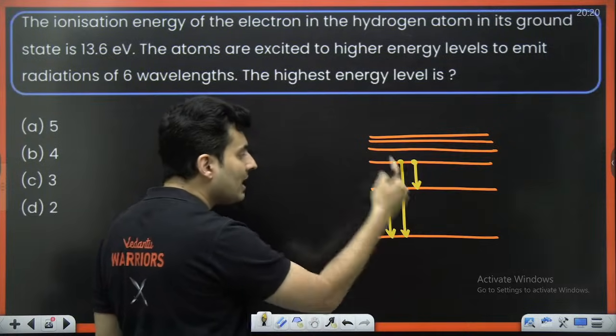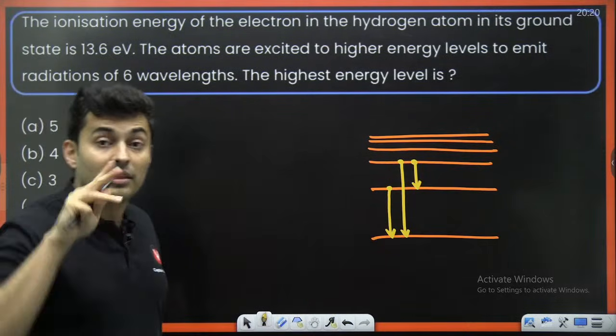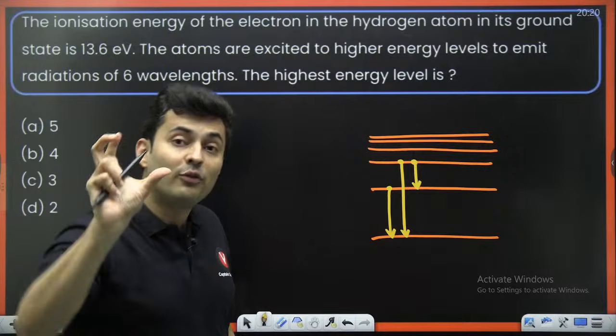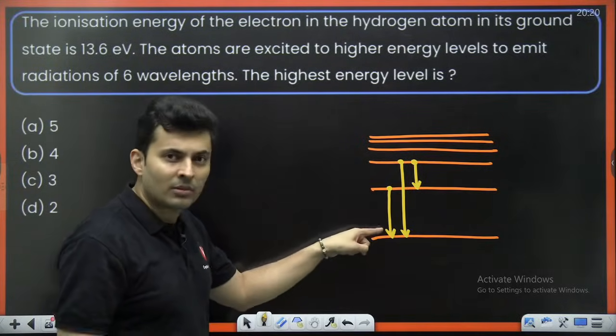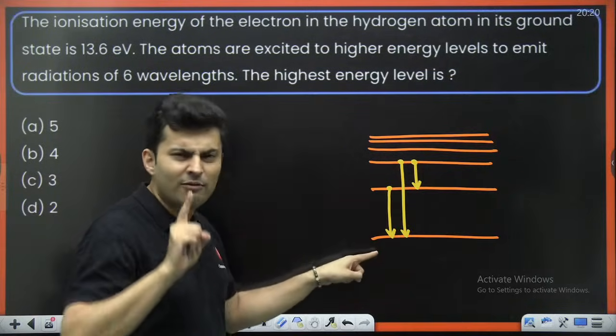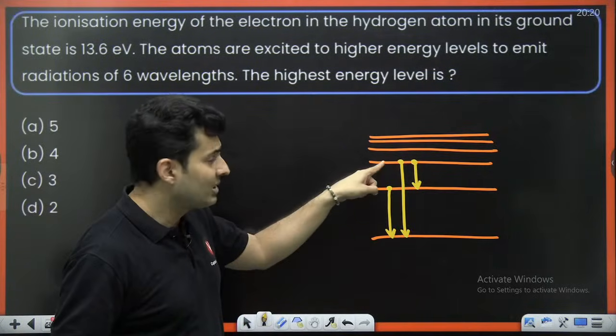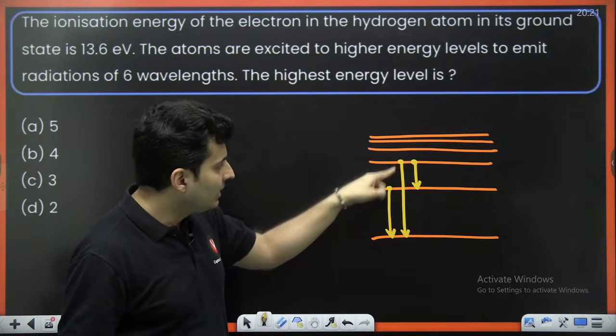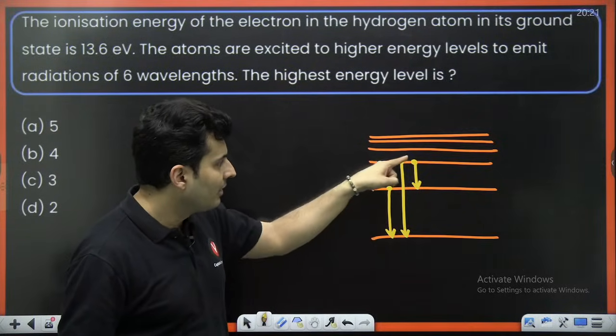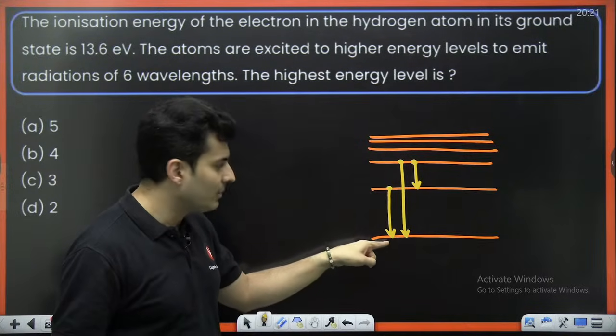So totally 3 transitions can occur, 3 wavelengths of different amounts. If I jump from here to here, if I was in this state, then only 1 wavelength I can emit. If I was in the third orbit, then I can go directly from here to here, or from here to here and then from here to here.